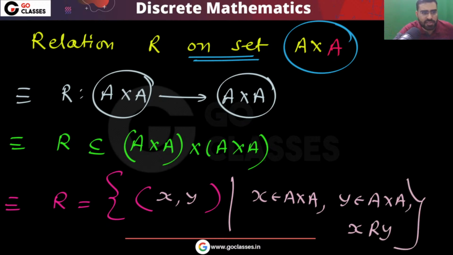There will be some condition. I hope all these points are clear, because these are very important.